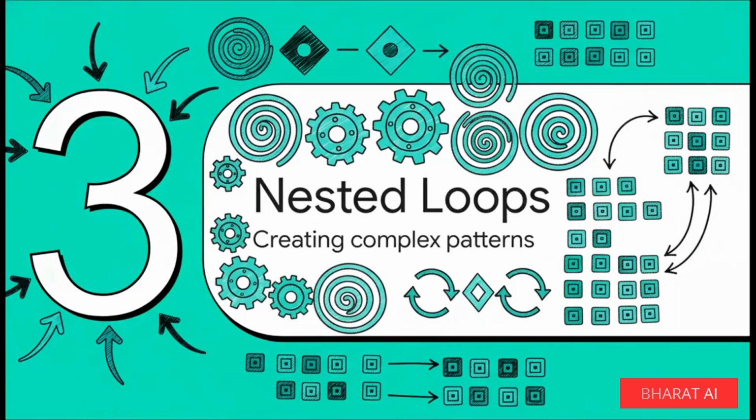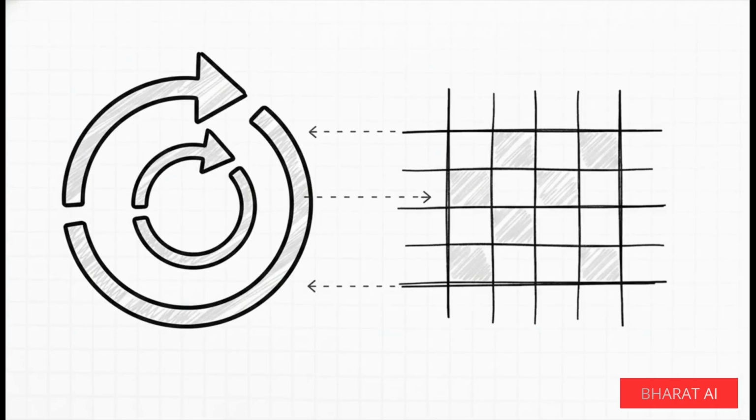All right, this is where it gets really fun. We've got decision-making with if-else, and we've got repetition with loops. So what do you think happens when we start putting them together? Right, you put a loop inside another loop. It's called nesting, and it's a total game changer. It's like unlocking a whole new dimension for your code. Suddenly, you're not just working in a straight line. You can think in terms of grids, like rows and columns. Think spreadsheets, checkerboards, you name it.